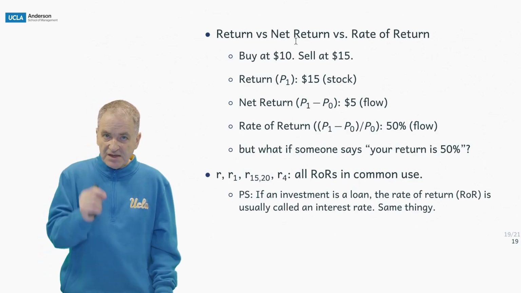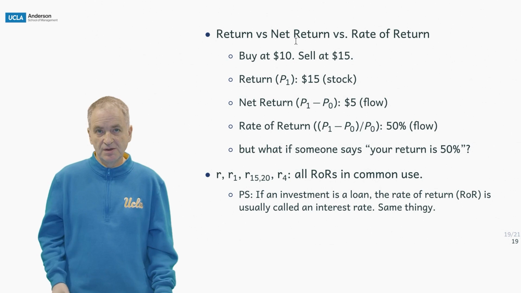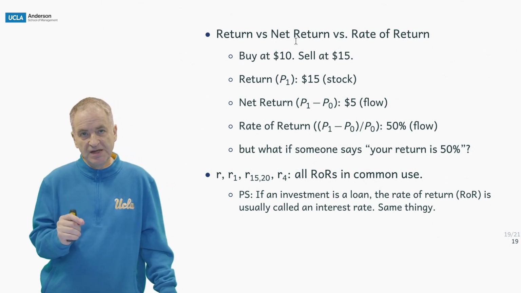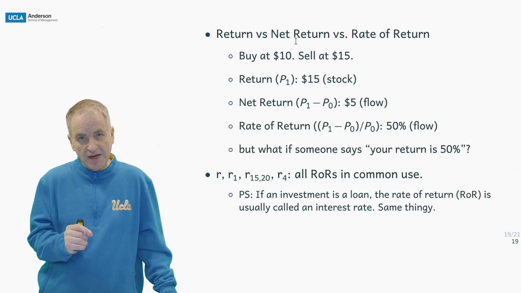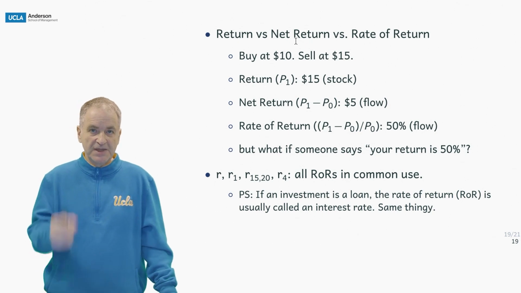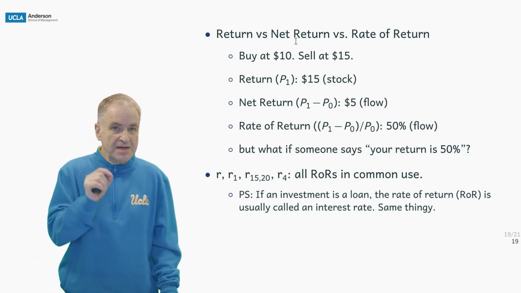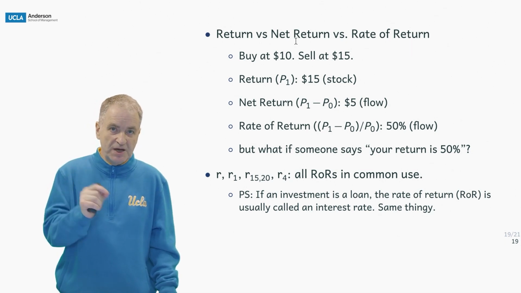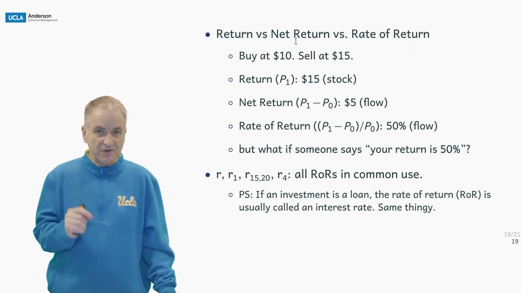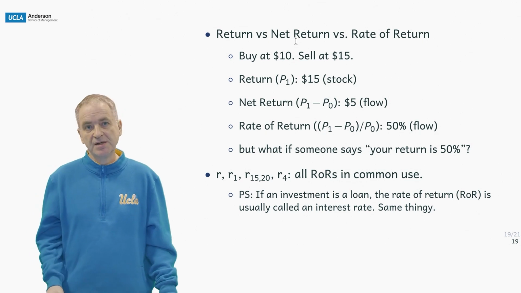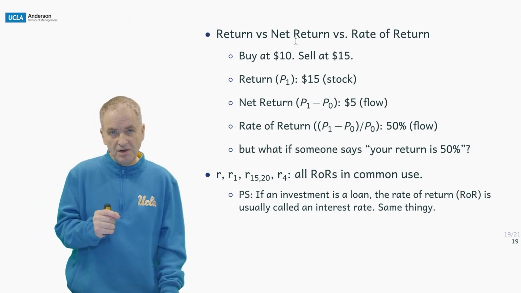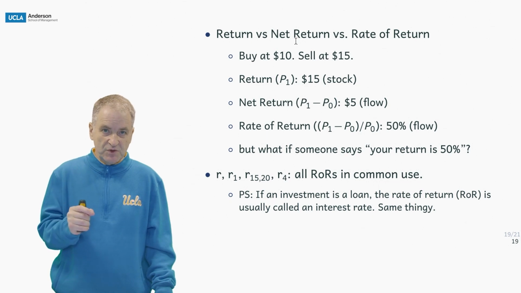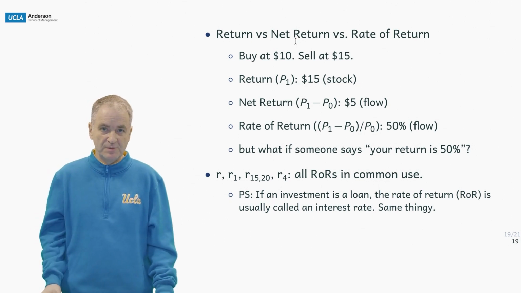Return versus net return versus rate of return. If you buy at $10 and sell at $15, the return that you get is $15. That's a stock quantity. The net return that you get is net of how much you paid for it. In this example, it's $5. That's a flow quantity. The rate of return, P1 minus P0 divided by P0, is 50%, always a flow variable.